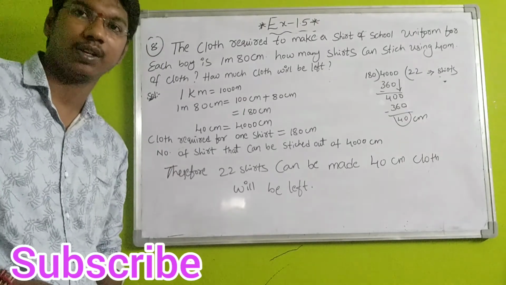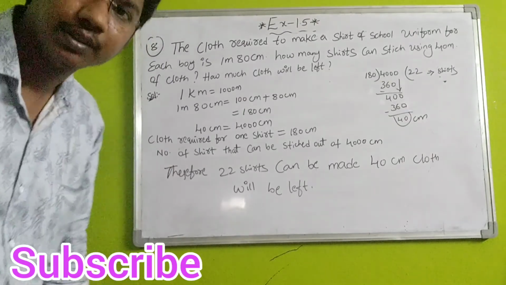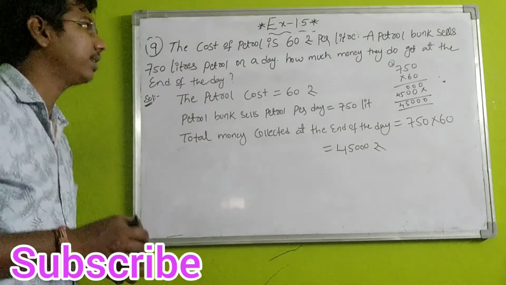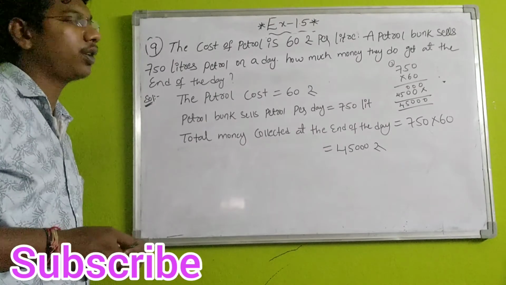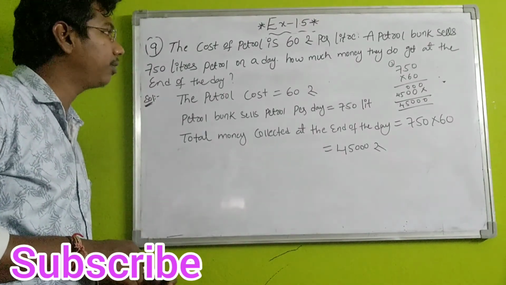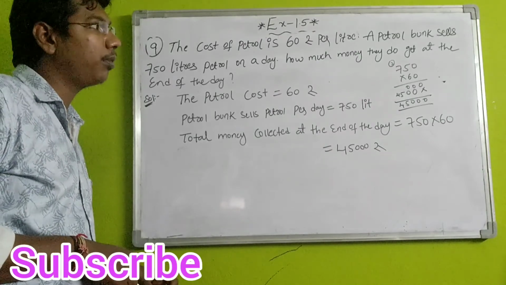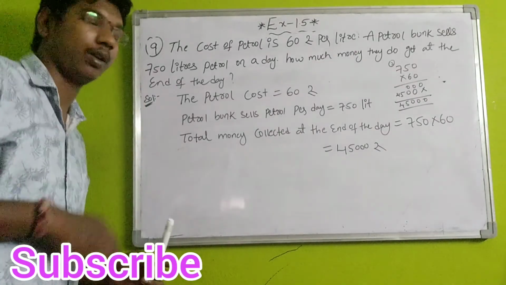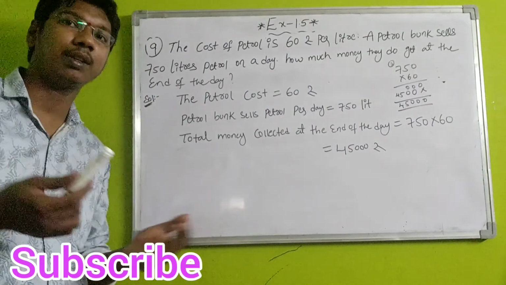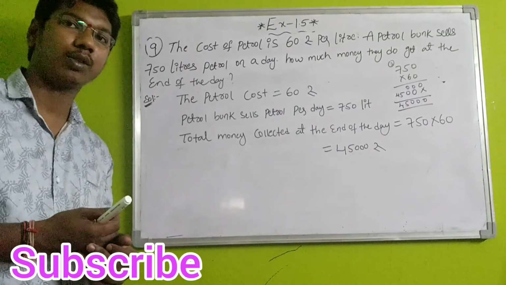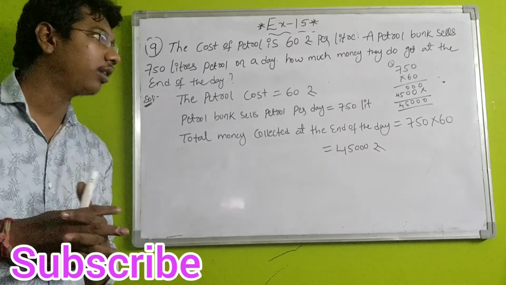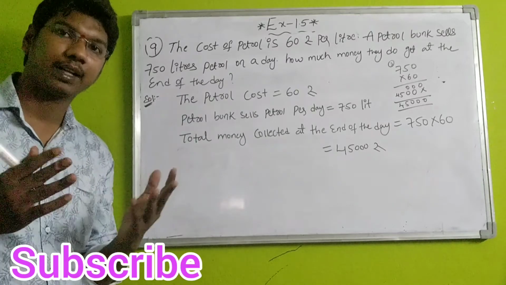Let's see the last question, that is question number 9. Okay students, your last question, the 9th question: the cost of petrol is 60 rupees per liter. A petrol bunk sells 750 liters of petrol in a day. How much money do they get at the end of the day? Okay, simple students. One liter of petrol costs 60 rupees. The petrol bunk sells 750 liters every day. We have to find the total money.